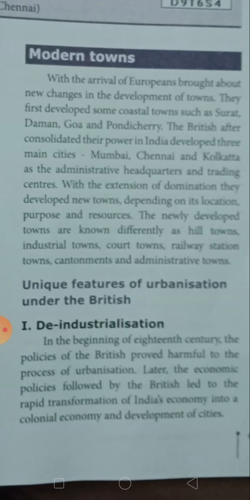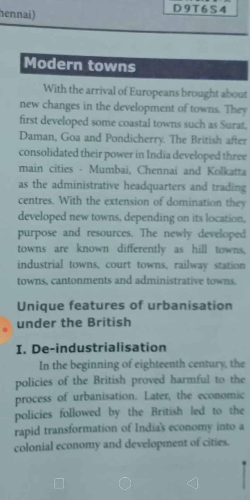Modern towns. The arrival of Europeans brought about new changes in the development of cities. They first created some coastal cities like Goa, Pondicherry, Daman, and so on.